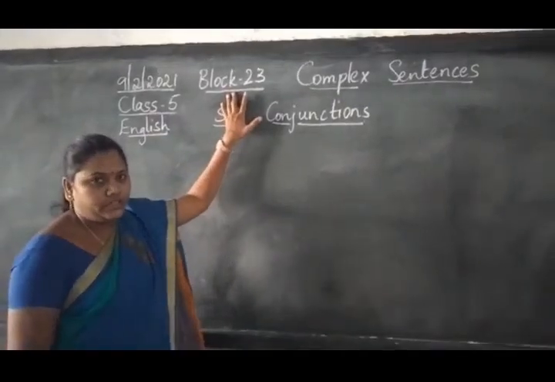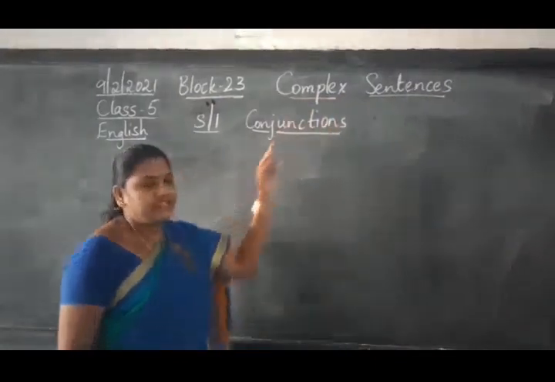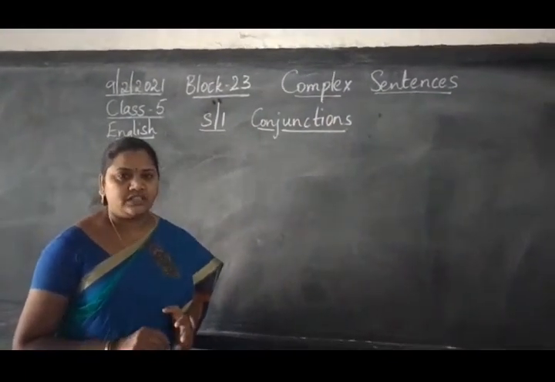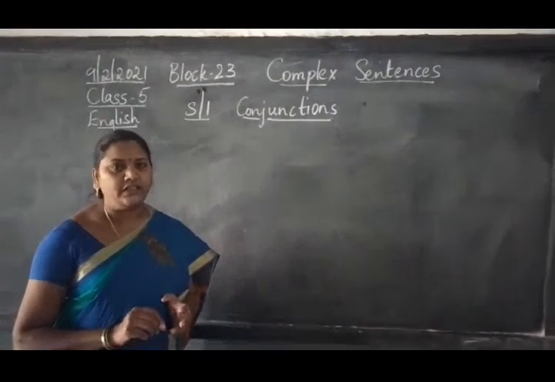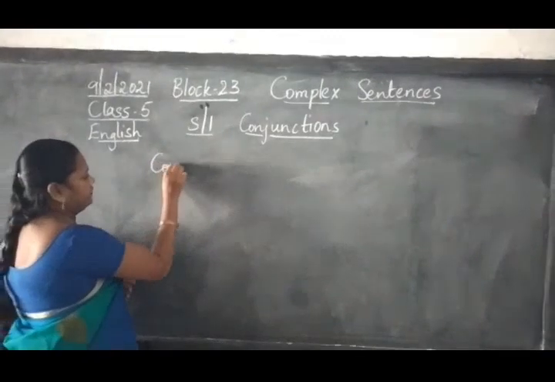Let's start with our new block, that is block number 23, complex sentences. Complex sentences means what, children? Complex sentences show the relationship between a complete idea and an incomplete idea. What? Complex sentence